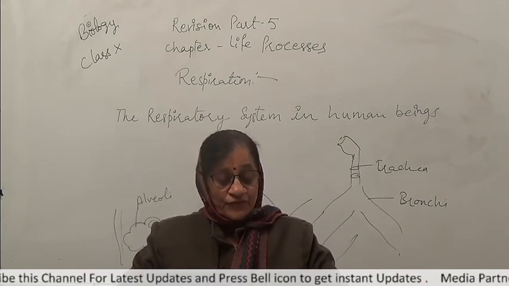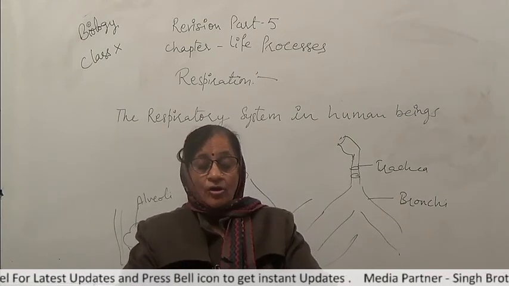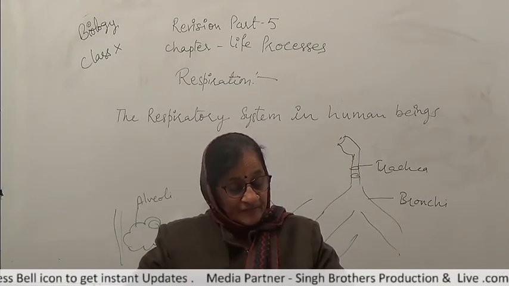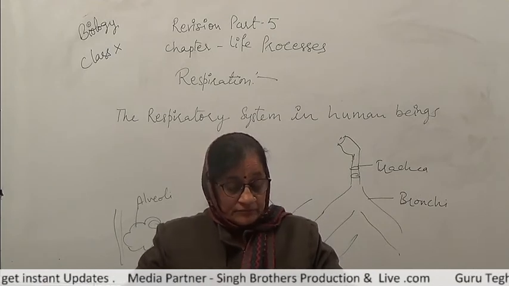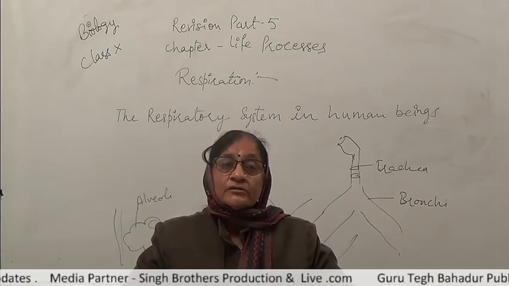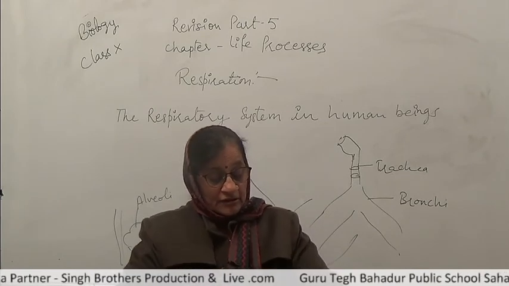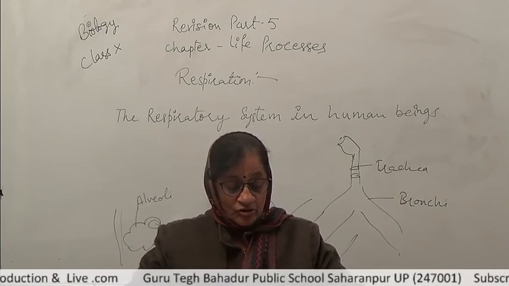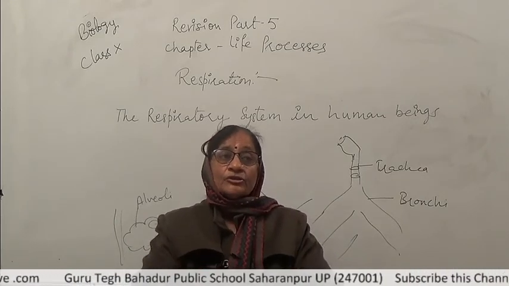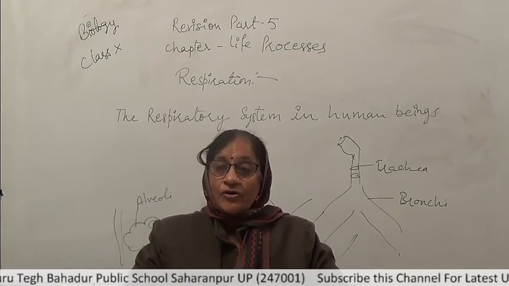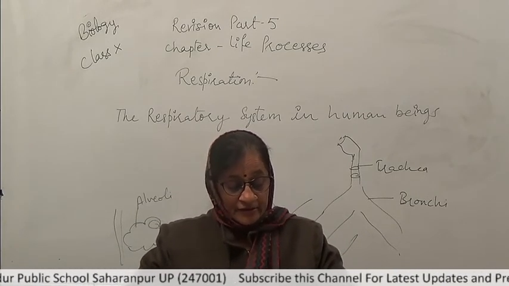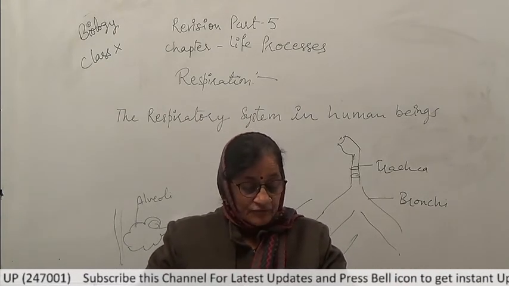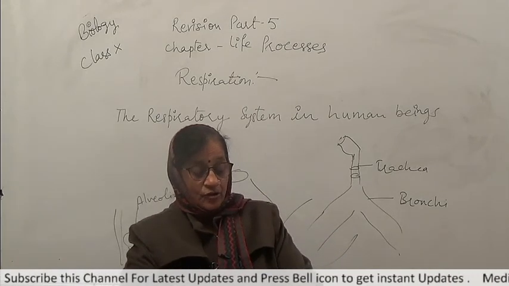But in case of aquatic organisms, the exchange of gases takes place through the water, through the oxygen that is dissolved in water. So they have special organs to absorb the dissolved form of oxygen. The aquatic animals take the dissolved oxygen either directly through their skin by simple diffusion, or through gills, which are specially designed for this purpose.